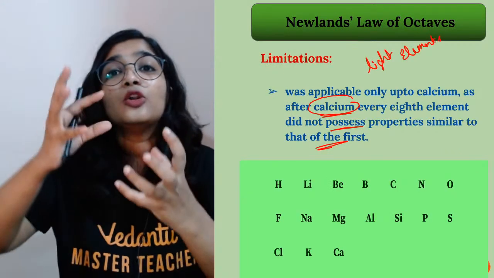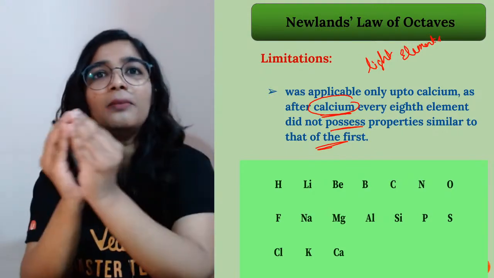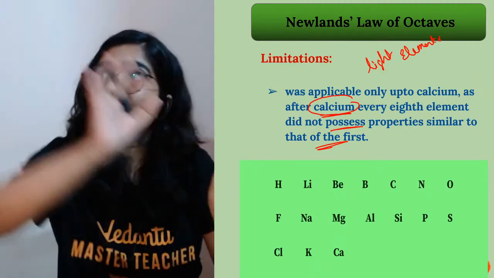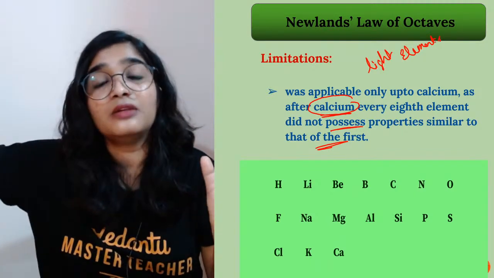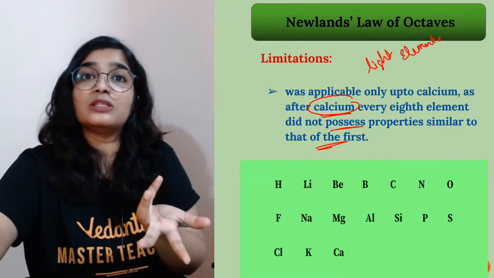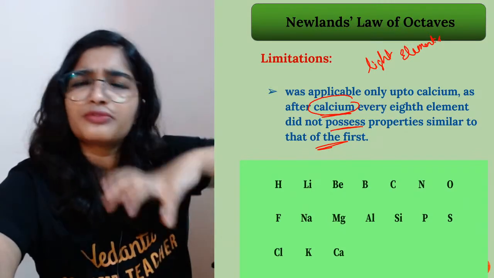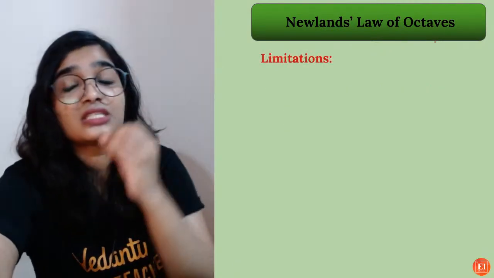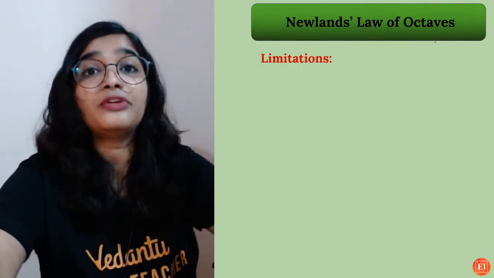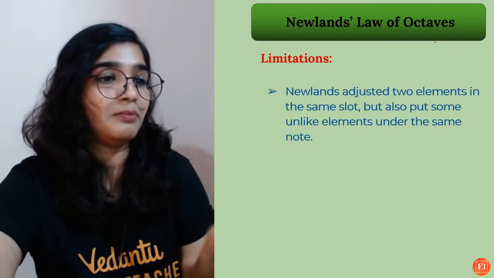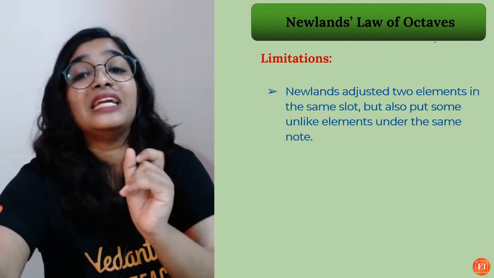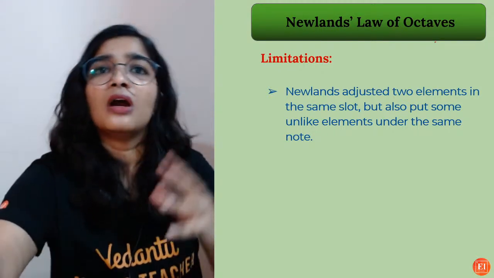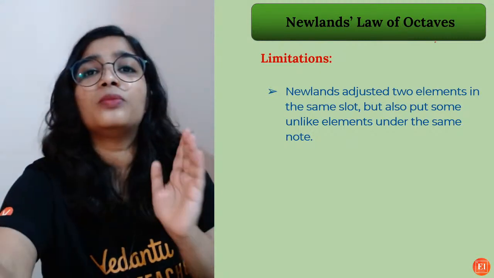Okay. See, iron, cobalt, nickel, they are all metals, right? They have similar properties. But he put cobalt and nickel together and iron with some non-metals. But how is it possible? In order to fit all the known elements into his periodic table, he just put elements with different properties into the same group. So that is another major limitation or drawback of Newlands' law of octaves. See, unlike elements were also put into the same group.